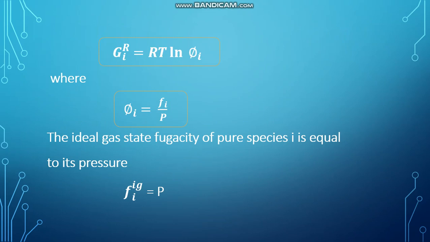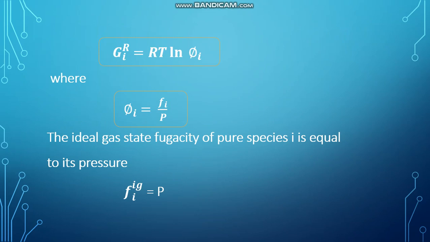So Gi^R is equal to RT ln phi i, where phi i is equal to fi/P. Phi i is the fugacity coefficient, fi is the fugacity and P is the pressure. In this way we can define the fugacity as well as the fugacity coefficient. These terms are very important in thermodynamics.